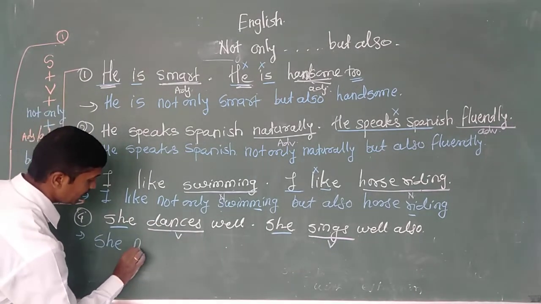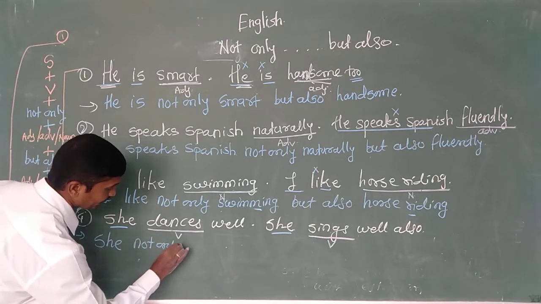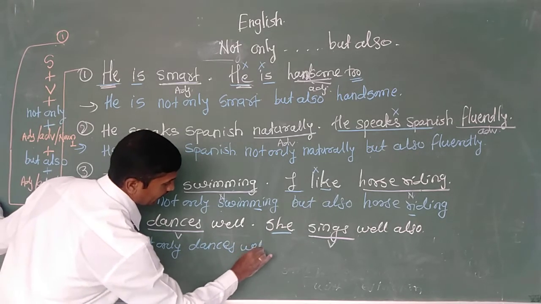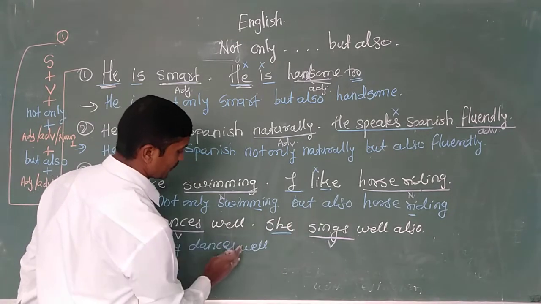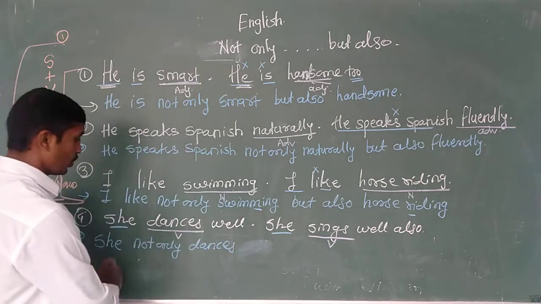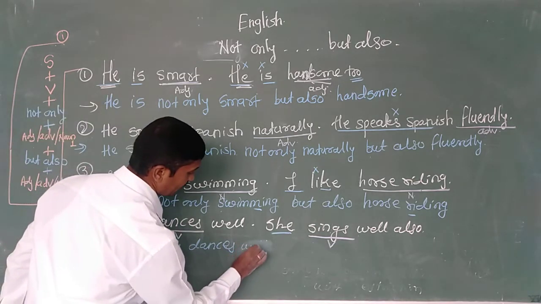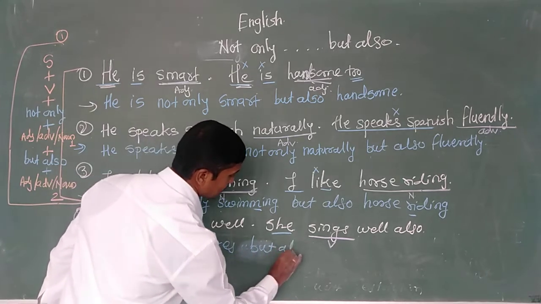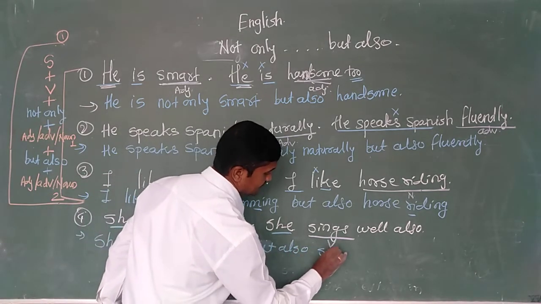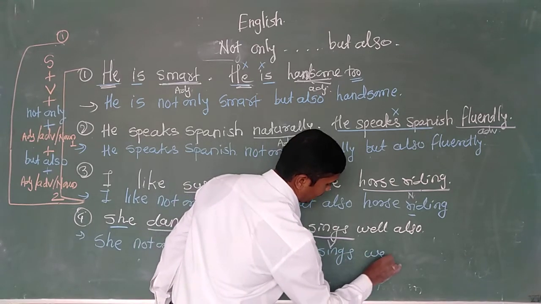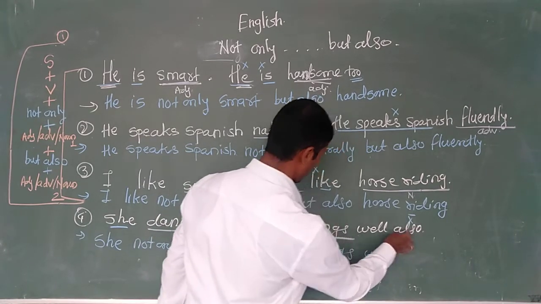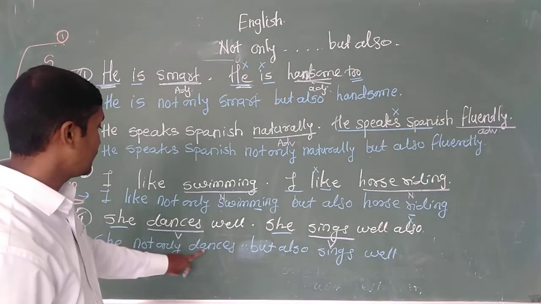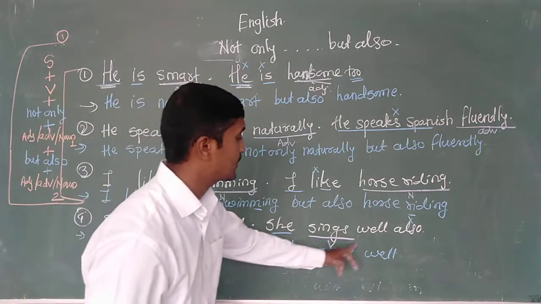For example, she not only dances well, or you can drop this well and write it at the end. She not only dances but also sings well.